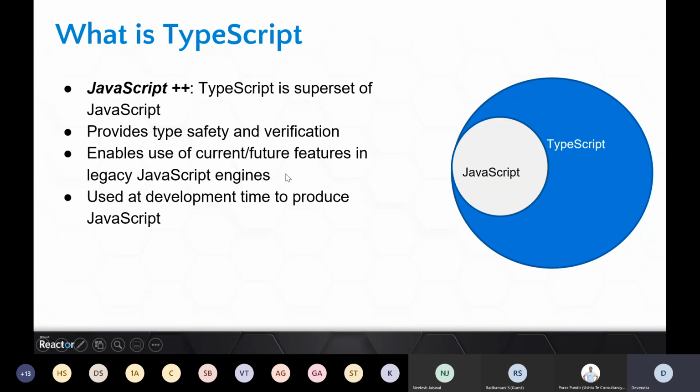Enables use of current or future features in these JavaScript engines. So JavaScript generally follows ECMAScript standards, right? Right now, it's all about web development, so I'm talking about web development and I will refer to browsers. But these days, you will see that JavaScript is getting used for other applications also, like mobile applications and desktop applications.